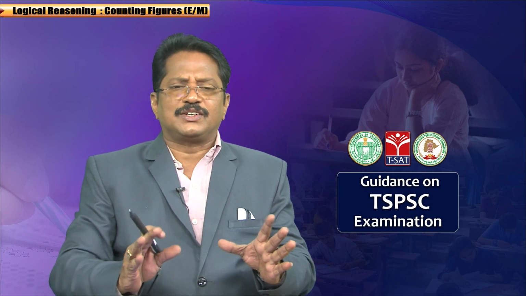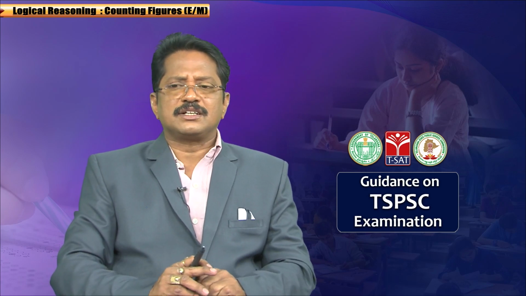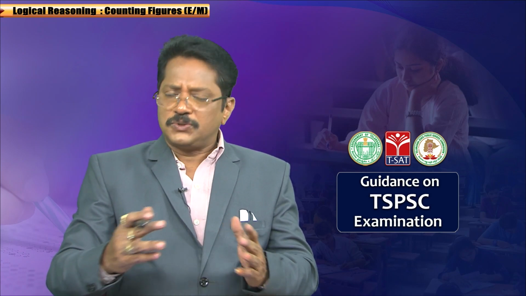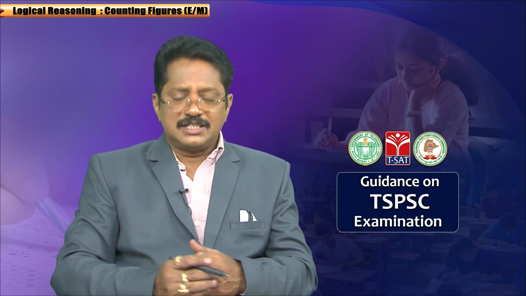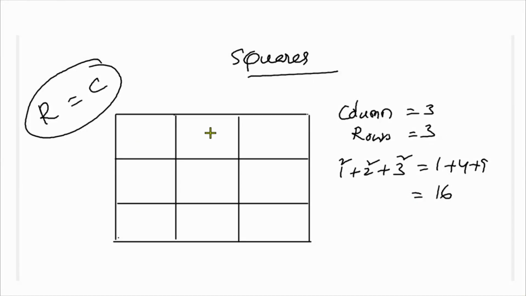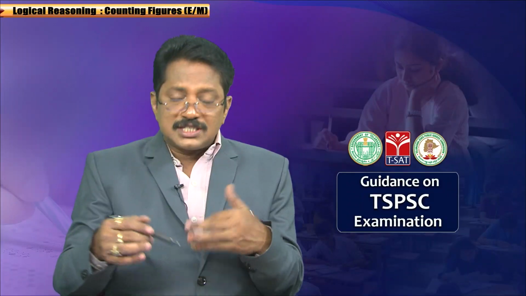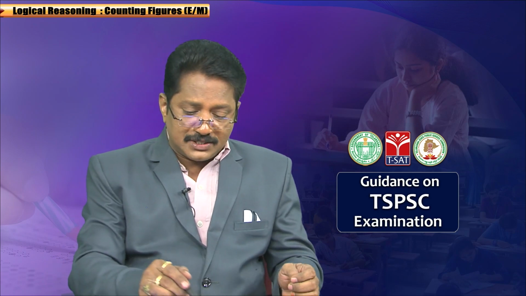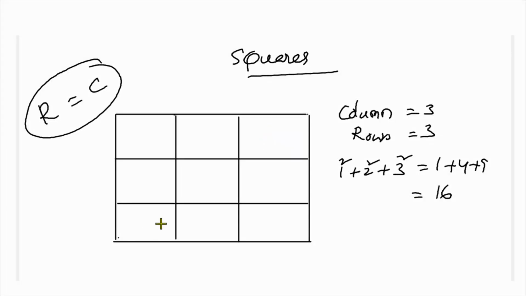Now squares, a quick look about the squares. Generally a square will be formed by the rows and columns. Observe here, how many rows are here? 1, 2, 3, there are 3 rows and 3 columns. So there are 2 conditions. One is rows and columns are equal. Rows and columns being different is another condition. When the number of rows is equal to the number of columns, here the number of columns is 3 and the number of rows is 3.